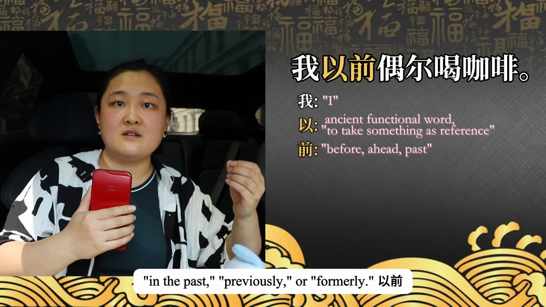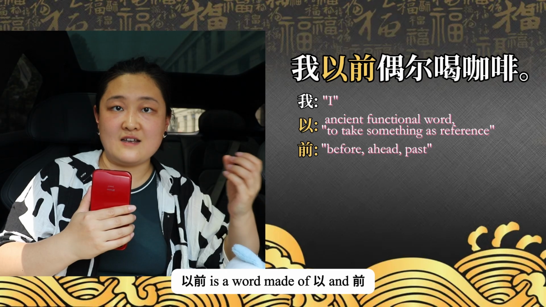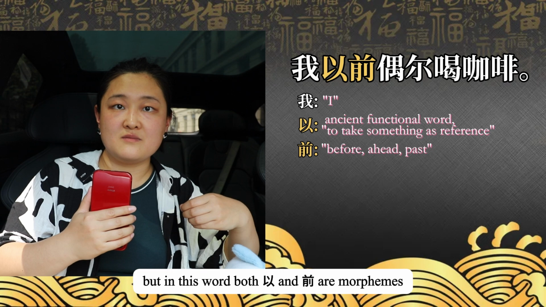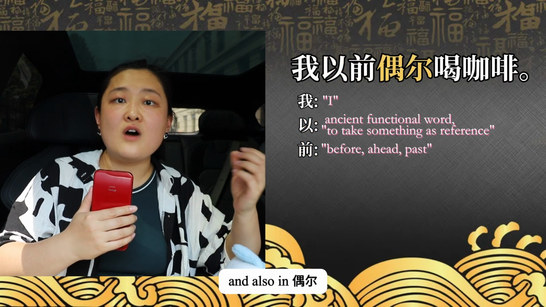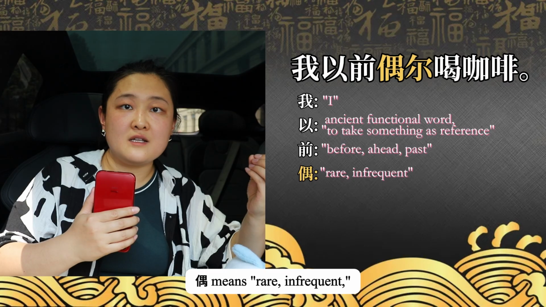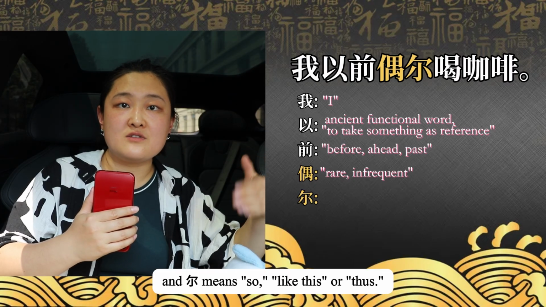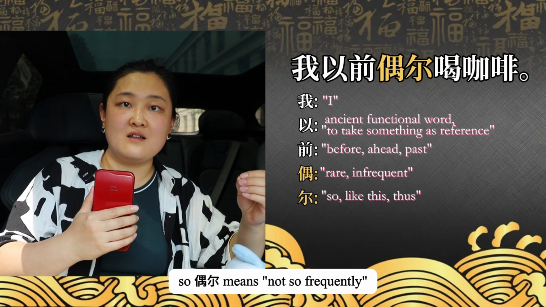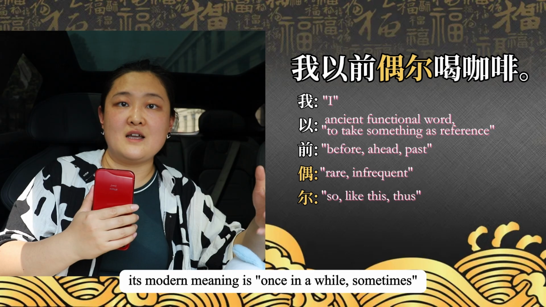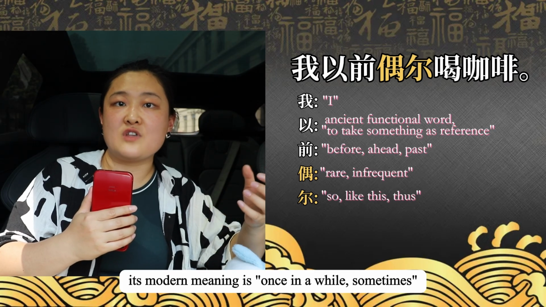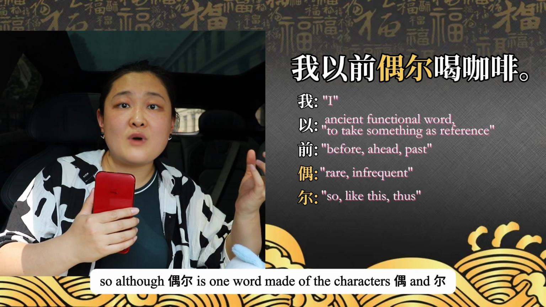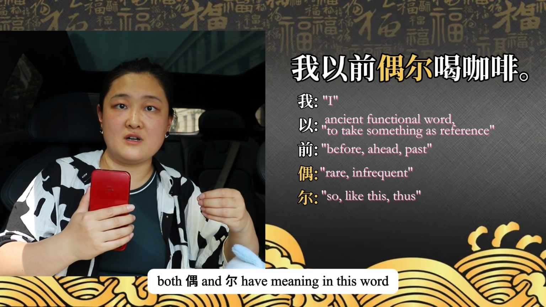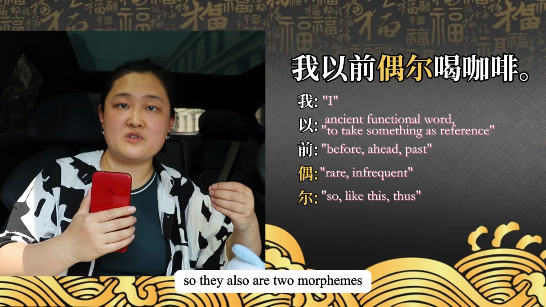以前 is a word made of 以 and 前, but in this word, both 以 and 前 are morphemes. And also in 偶尔, 偶 means rare, infrequent, and 尔 means so, like this or thus. So 偶尔 means not so frequently, and its modern meaning is once in a while, sometimes. So although 偶尔 is one word made of the characters 偶 and 尔, both 偶 and 尔 have meaning in this word, so they also are two morphemes.